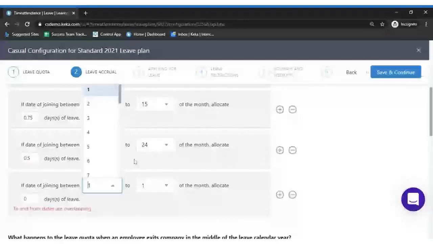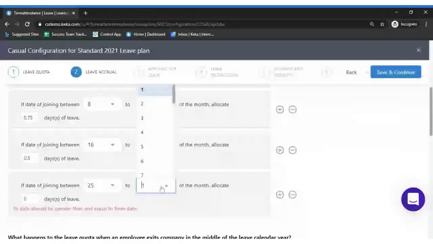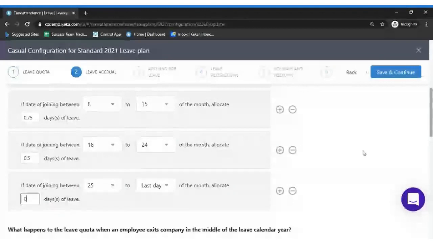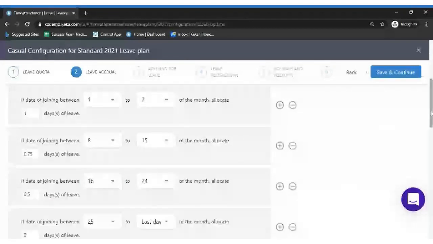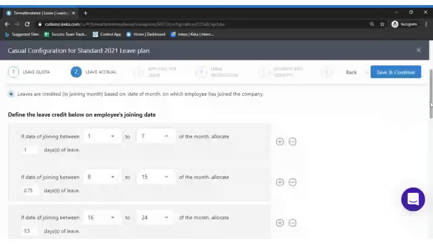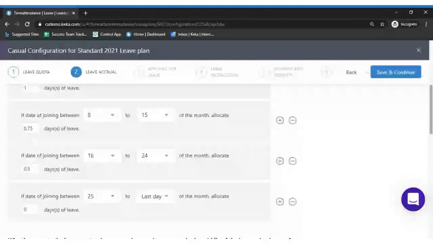Okay, in case he joins after 25th to the last day, he would be getting 0. So this is how you can manage this leave credit based upon the employee's joining date as well.